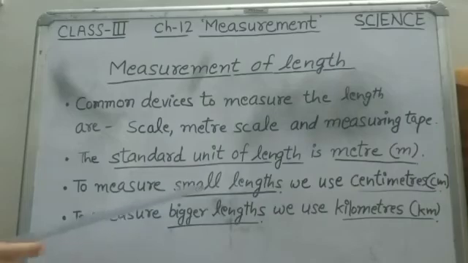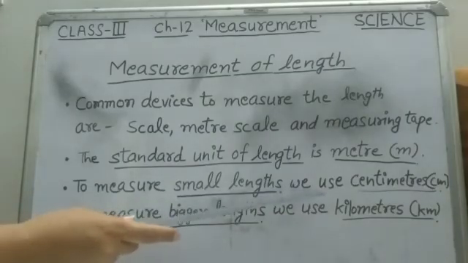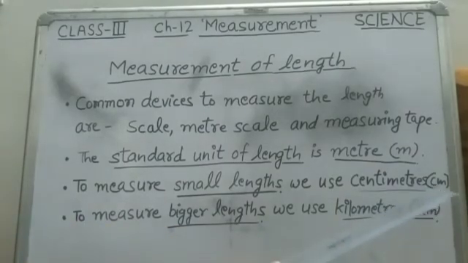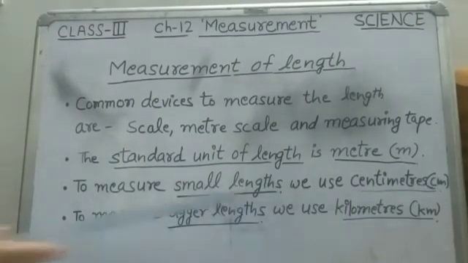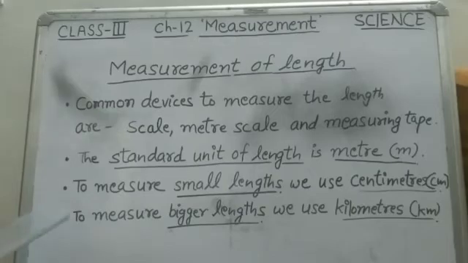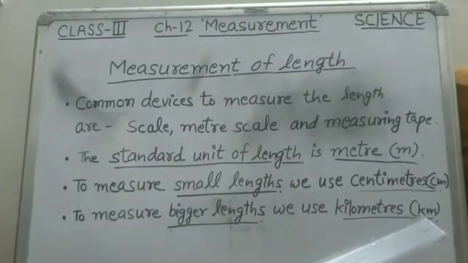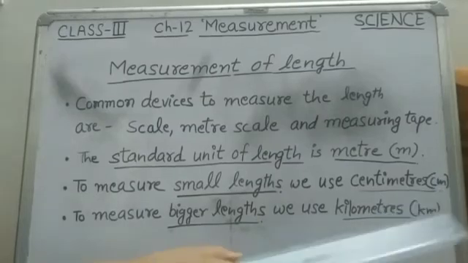Now to measure small lengths we use centimeters and it is represented by cm. Small lengths like length of your eraser, length of your nail. Now to measure bigger lengths like the distance between two cities or between two countries, we use kilometers and we represent it by km. km means kilometers.